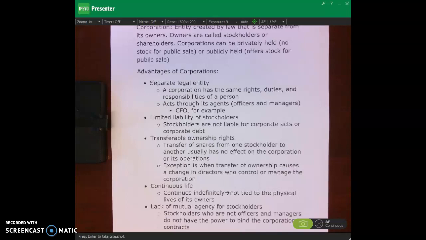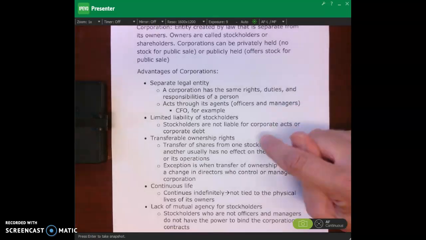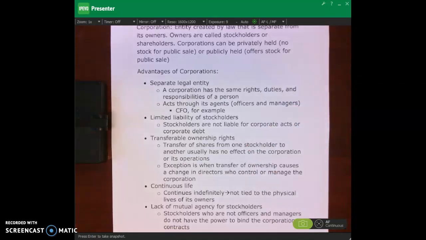Okay. Another advantage of corporations is that it's easy to transfer ownership rights. This is what I was saying a few minutes ago, that you can buy and sell shares of stock on the exchanges, on the New York Stock Exchange, for example. And so it's easy to sell my shares of stock of Pepsi. I don't want to own Pepsi anymore. I can sell the shares of stock. Or I want to become an owner of Pepsi and I buy the shares of stock. Okay. It's pretty easy to do that. Okay. So transferable ownership rights.